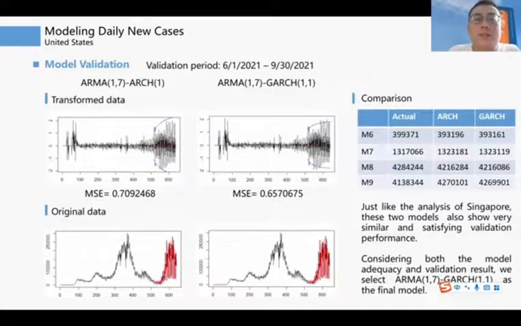Just like the analysis of Singapore, we have also established 2 models for comparison. For model validation, from June 2021 to September 2021, 2 models still show very similar and satisfactory performance, which means both models are appropriate. Considering both model adequacy and validation result, we select GARCH as the final model. So the final model can be expressed as what is shown on the screen.